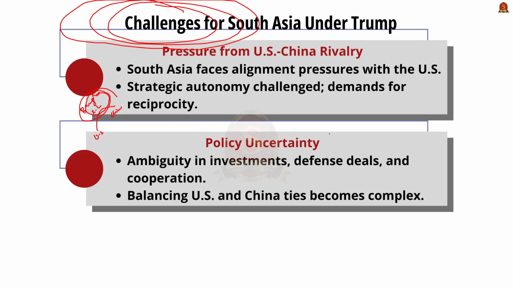There can also be uncertainty in the policy framework. He is known to make unpredictable decisions, and this can create ambiguity over the investments, the defense deals and the cooperation in the region. And it can even push countries such as India and Bangladesh to navigate the expectations from the US and China.